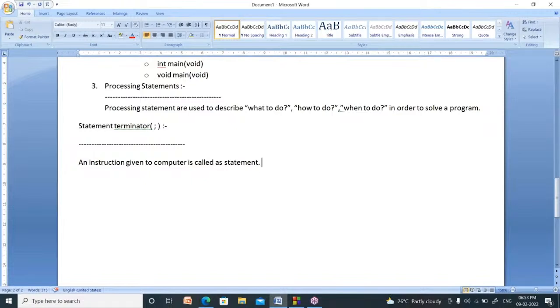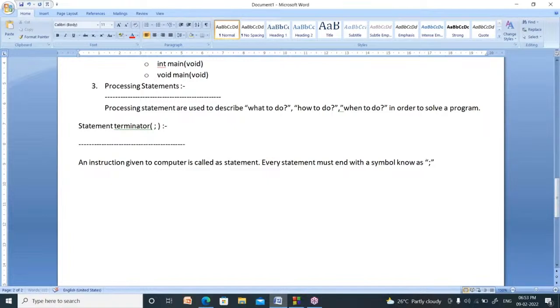That semicolon is called the statement terminator. Every statement must end with a symbol known as semicolon.